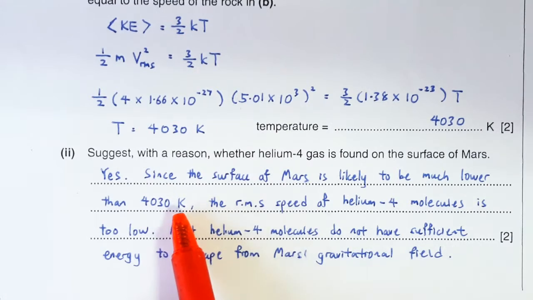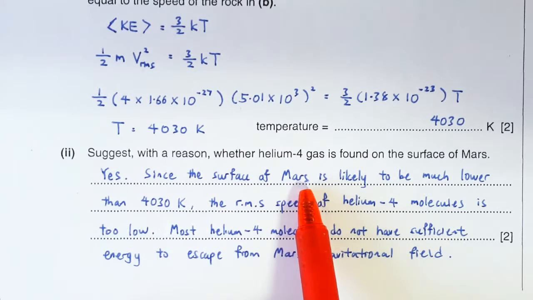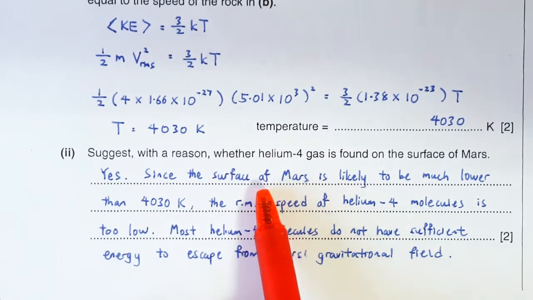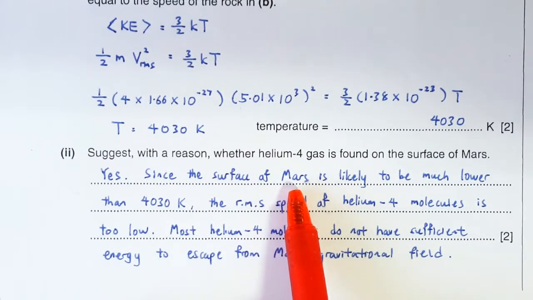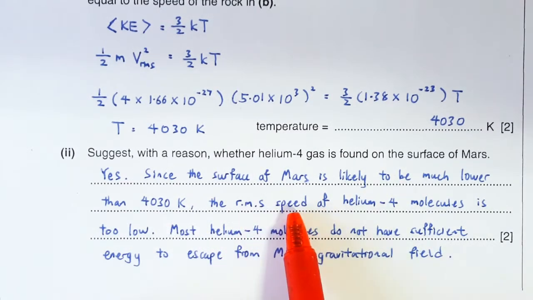Because at this temperature, most gases will be glowing, they'll be emitting light. If Mars is really this hot, then it will give off light by itself, isn't it? So our conclusion is probably that Mars is way too cold, or at least the atmosphere of Mars is way too cold, and the root mean square speed is way too low.